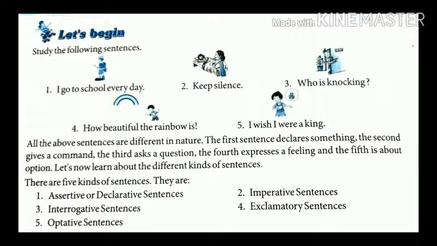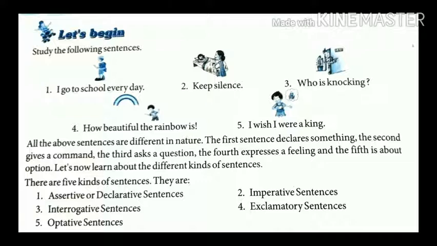Now fourth, how beautiful the rainbow is. It expresses the sudden feeling. And fifth one is, I wish I were a king. This boy has a wish that he were a king. All the above sentences are different in nature. The first sentence declares something. Second gives a command. And third asks a question. Fourth is expressing a feeling. And fifth is about an option.